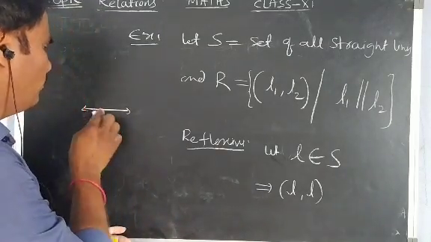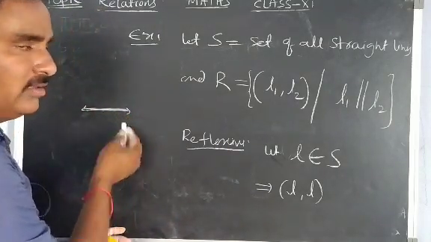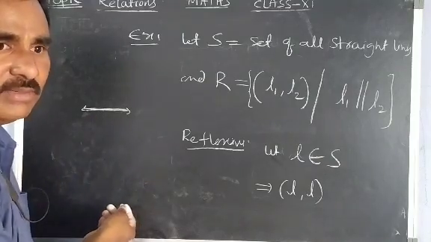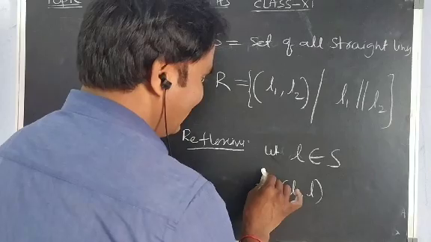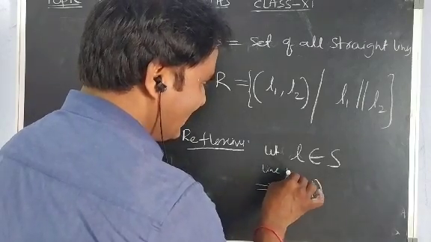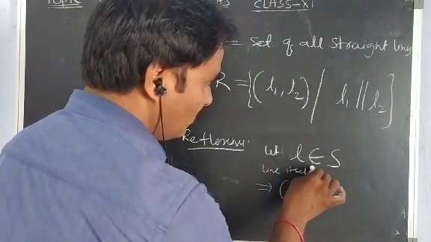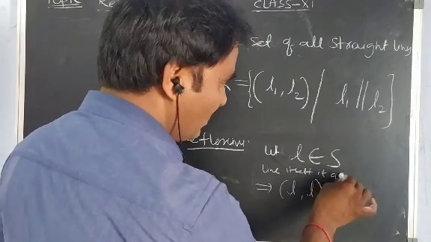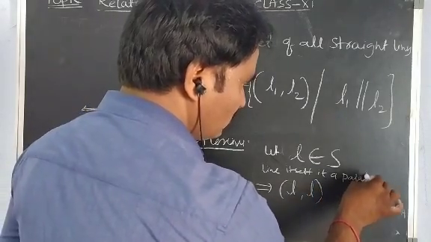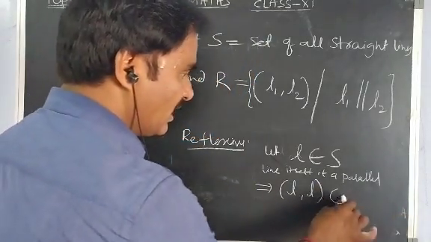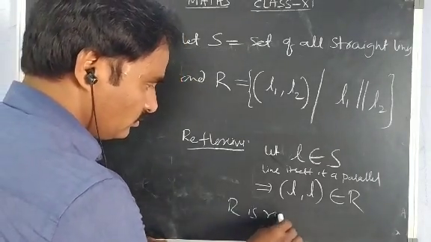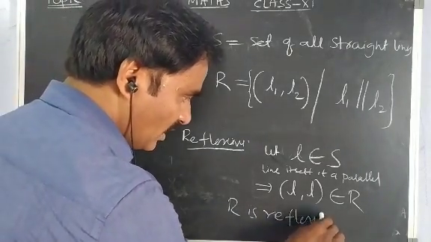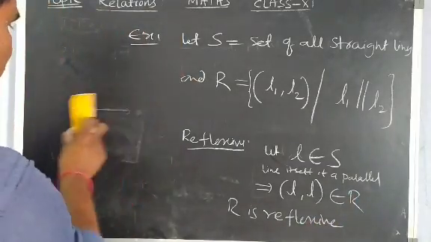Because if I take the same line, there is no angle between them. Angle is 0, which means it is parallel. So L comma L belongs to R. Therefore R is reflexive.